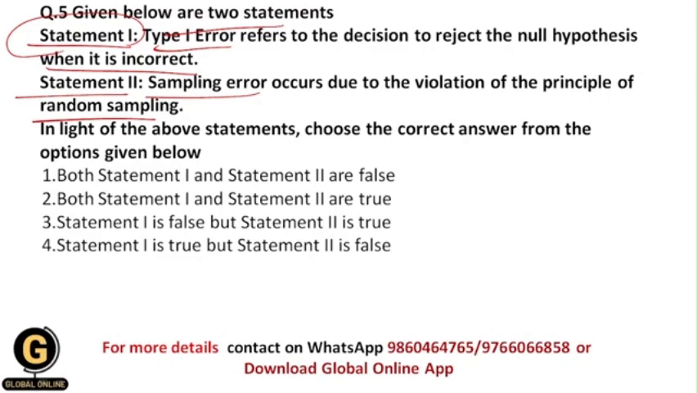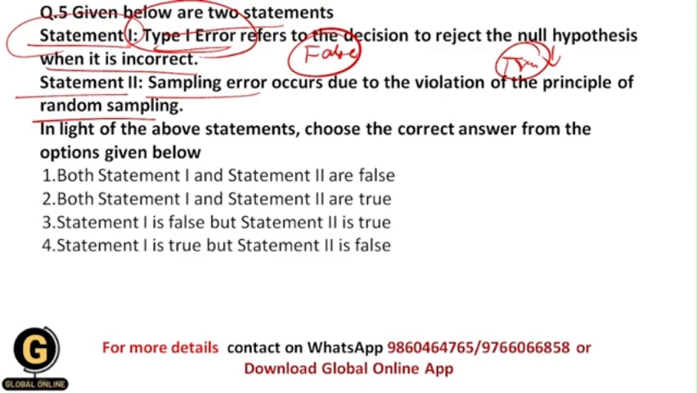So basically, as we have seen earlier in this video, type 1 error, basically what is that? This refers to the decision that we are going to reject the null hypothesis, okay, when it is basically true or correct. Okay, but exactly the opposite is given in this statement. Okay, and that's why this statement becomes false. And what is the second statement?